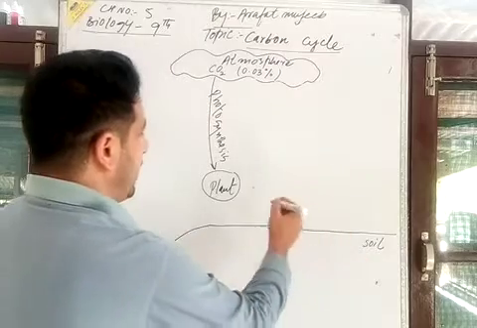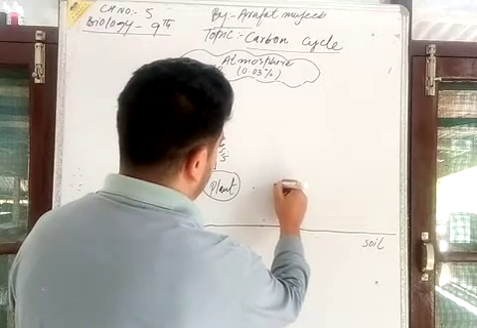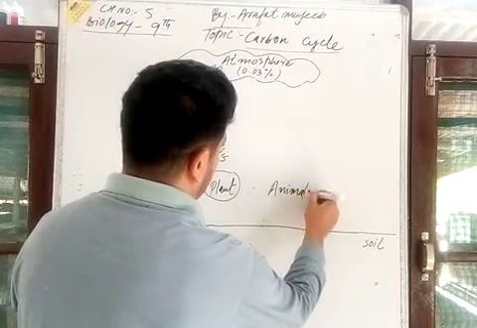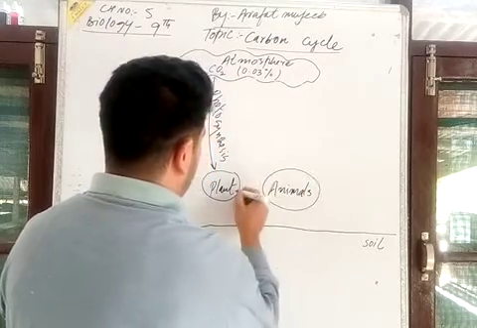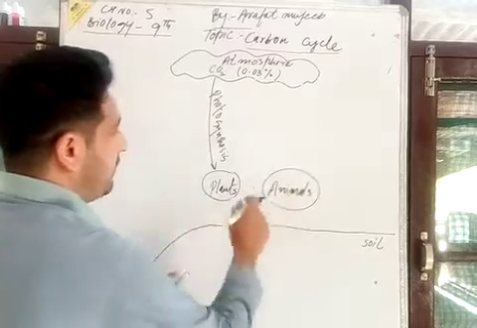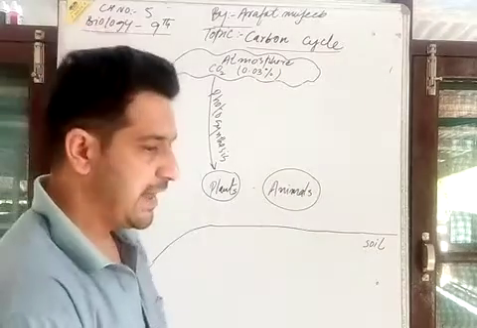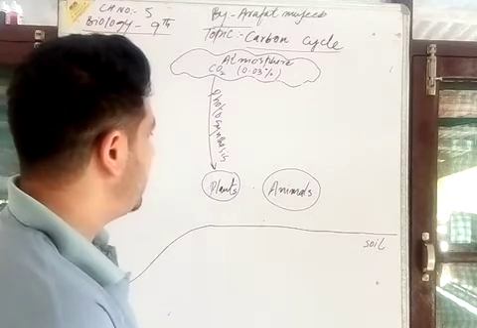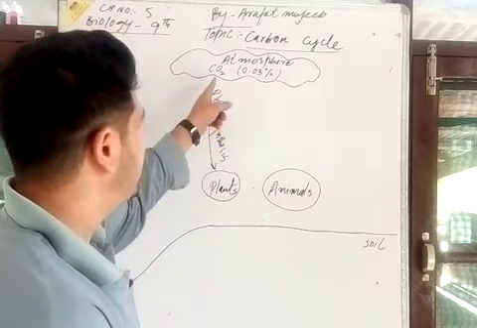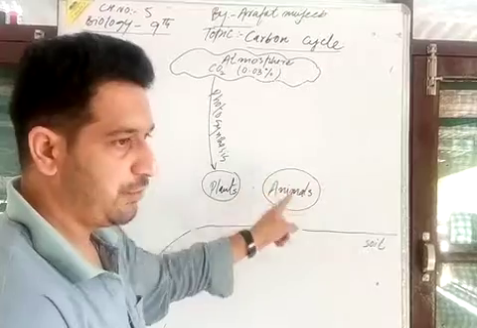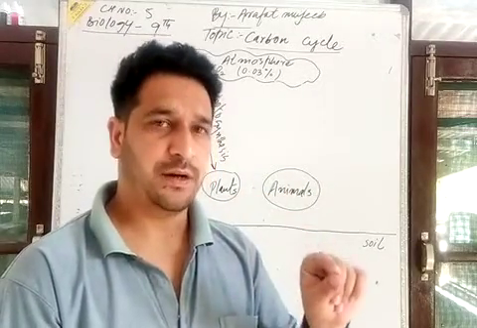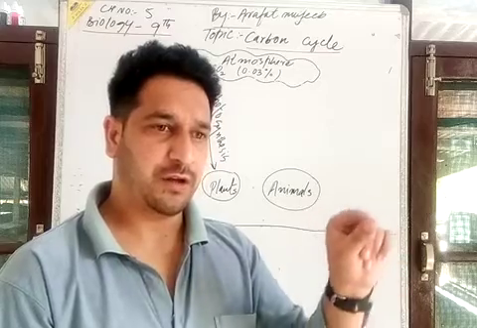On the surface of the land there are also the animals. On the surface here we have plants, we have animals. When animals feed upon the plant, this carbon reaches their body. That means in a food chain, carbon is circulating.